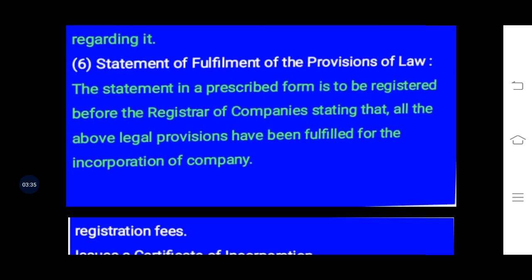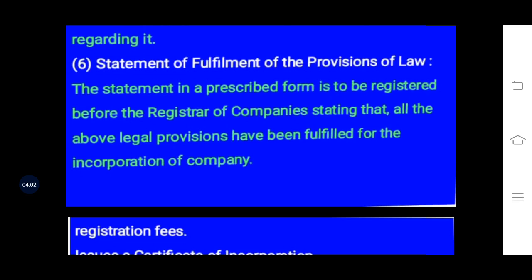Then a statement of fulfillment of the provisions of law is made. In this statement, in a prescribed form, it is to be registered before the Registrar of Companies, stating that all the above legal provisions have been fulfilled for the incorporation of the company.